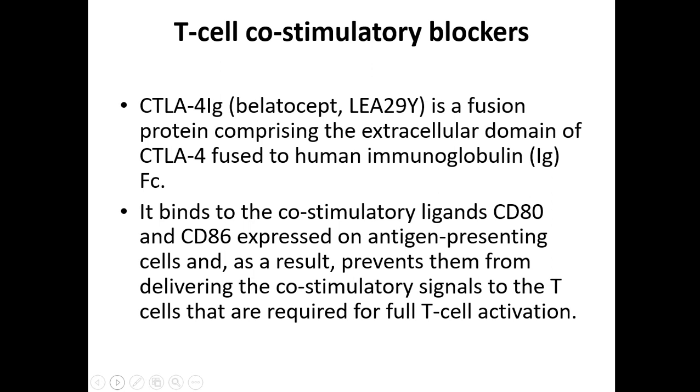So we know that activation of the T cell requires the co-stimulatory molecules also. Only when CD80 and CD86 bind to CD28 will the T cell become activated. So if we can block the CD80 and CD86 present on the antigen presenting cells, we can prevent the activation of T cells. This is taking place by CTLA4 immunoglobulin, so the immune system is not activated.